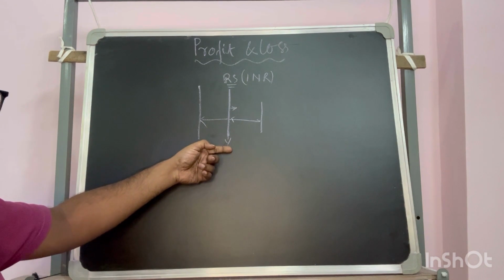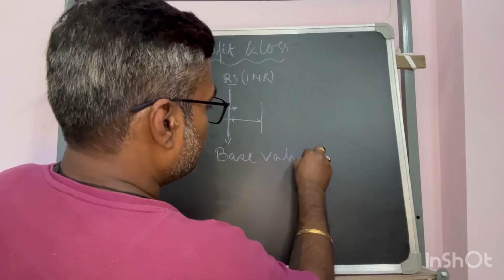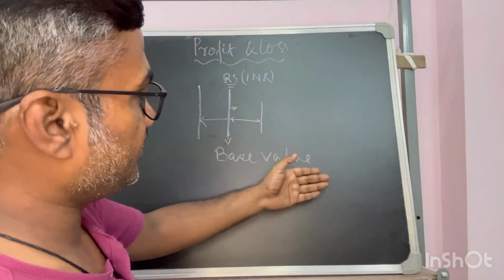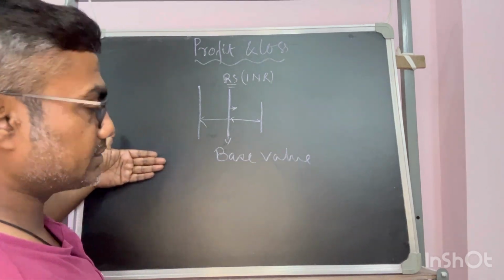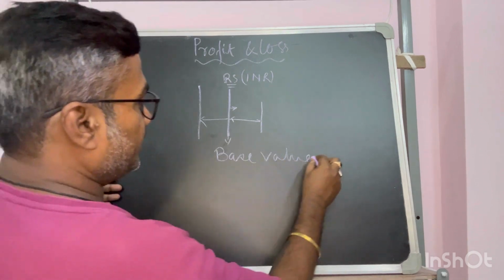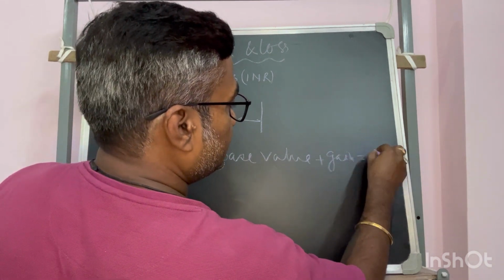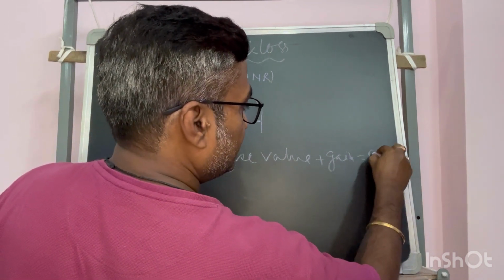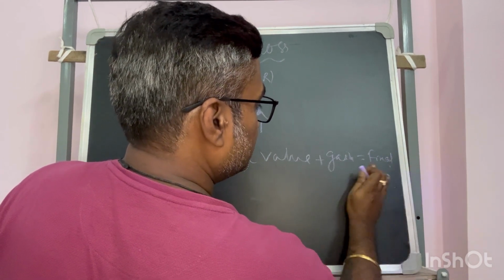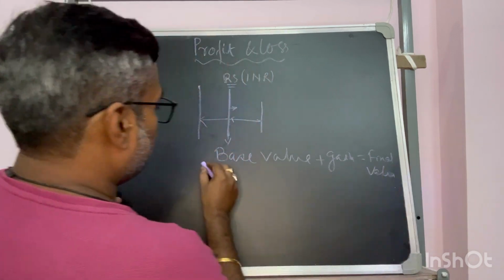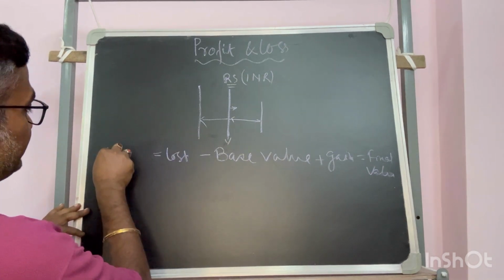If I say the base value in general terms, this is the base value from which, if I gain something, it will add some money there. If I lose something, it will deduct some money in the final cost. So the base value plus gain, we'll call the final value. Or from the base value, if I lose something, then we'll get another final value.